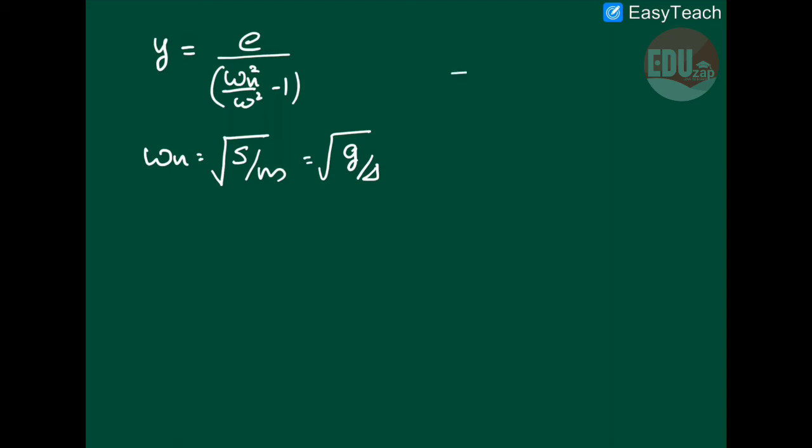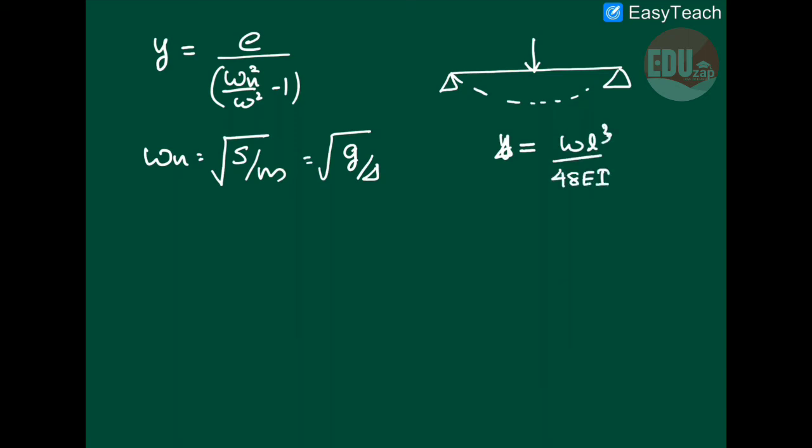This kind of loading is similar to a simply supported beam with a center load. In such a condition, it will deflect. That deflection Y value or delta value we can write as WL cube divided by 48 EI. So kindly go through the basics you studied in strength of materials, where you study the deflection of a simply supported beam with a point load at the center, WL cube divided by 48 EI. All these values are given in the question, so you can find out the delta.